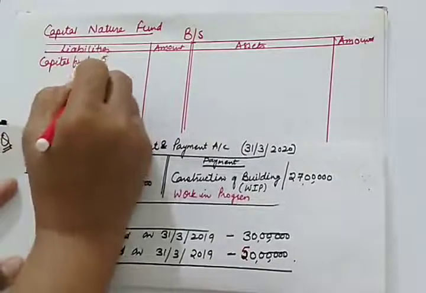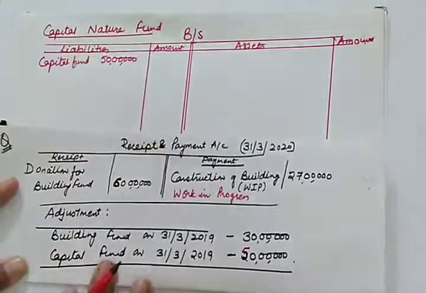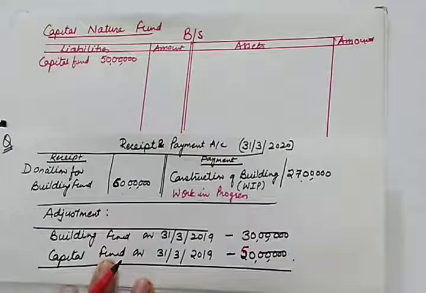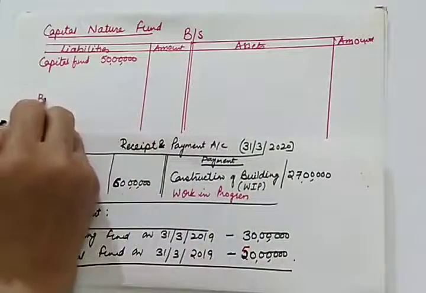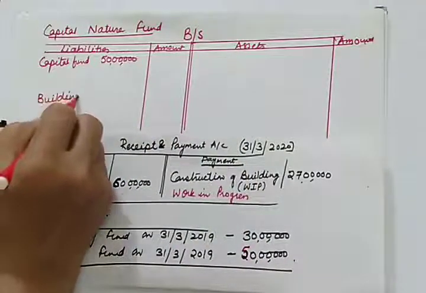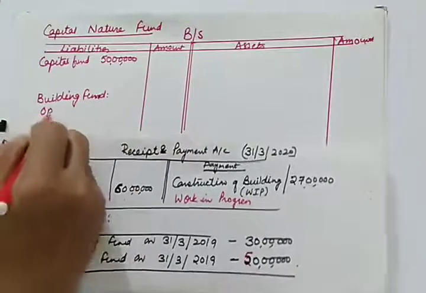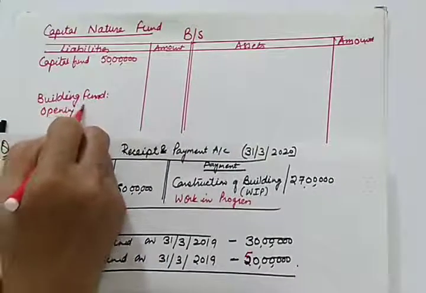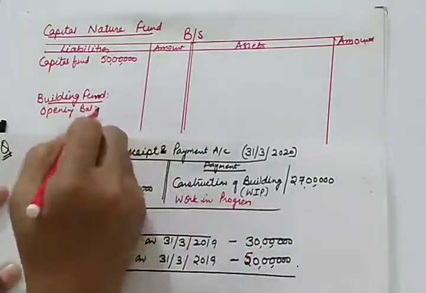Capital fund opening balance is 50 lakhs. I am writing this in the inner column because I need to make the adjustment in this fund. Now next, building fund is given to us. Building fund opening balance is 30 lakhs.